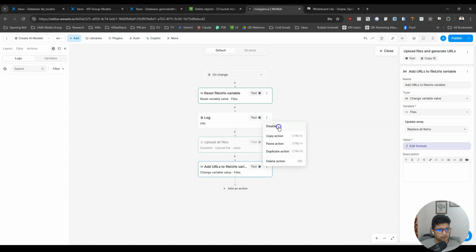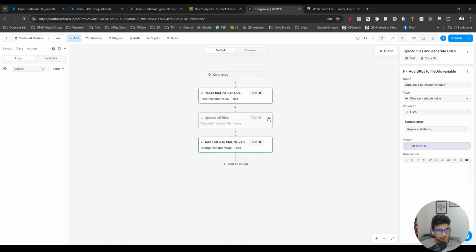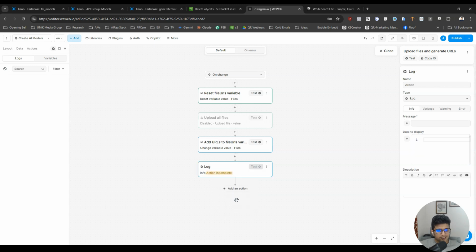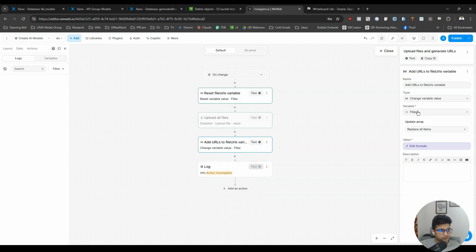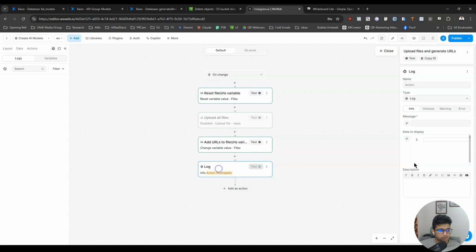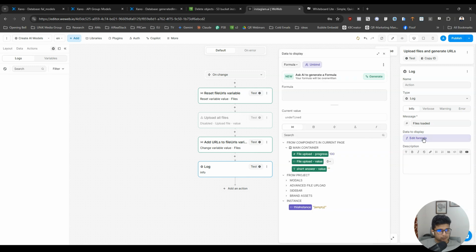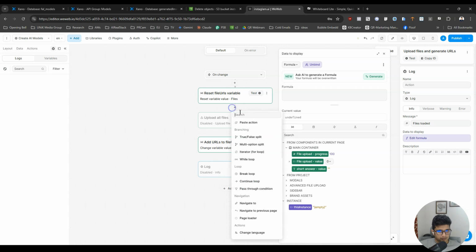Oh, actually, I was too quick to judge all of this. I'm sorry, Weweb. They're logging this variable called file. So files loaded, and then, no, that's all wrong.